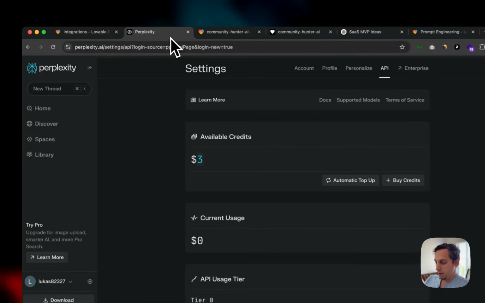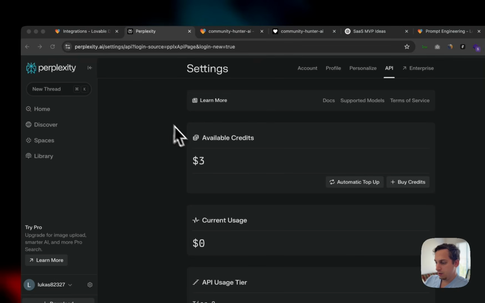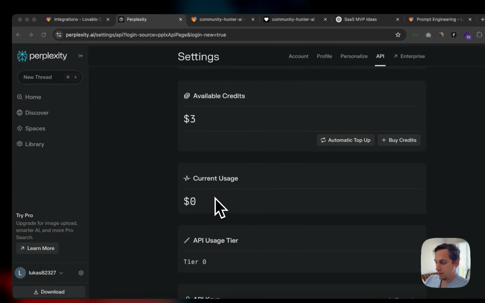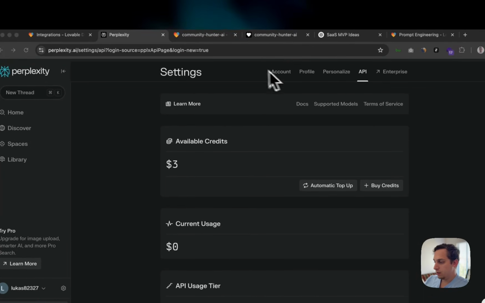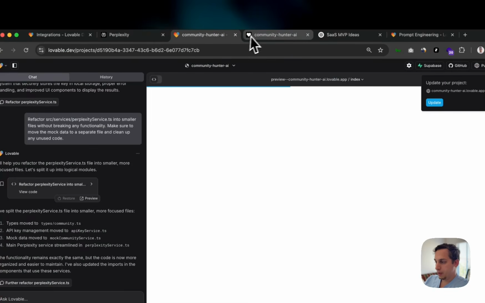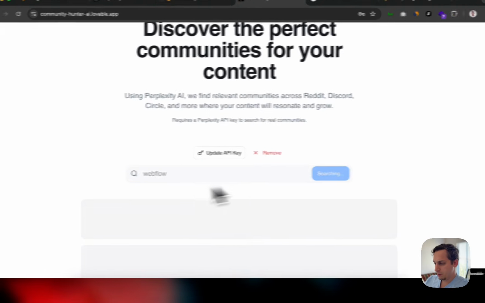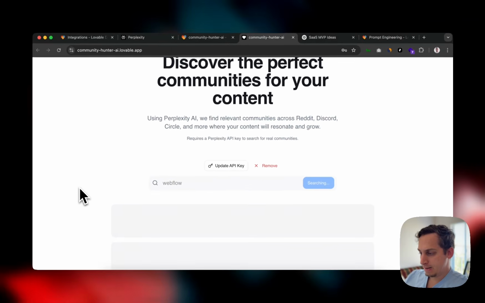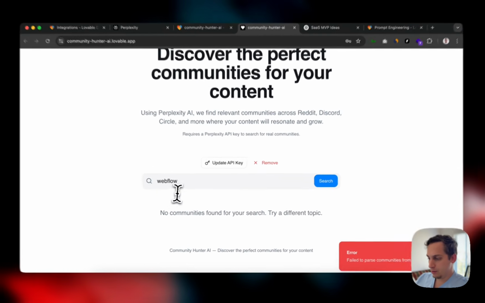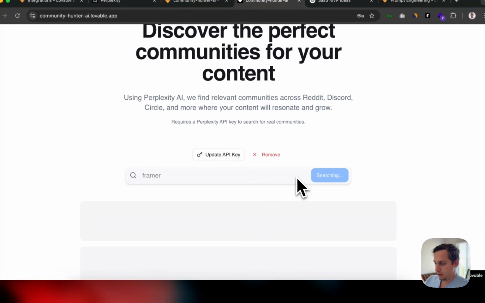Interesting. And now I'm going to go here and refresh this. And we still don't have anything here with the usage, interestingly. But yeah, at least it worked for Framer. Let's see if it works for Webflow. So yeah, just works for Framer. Interestingly.